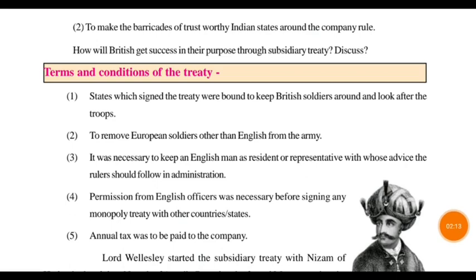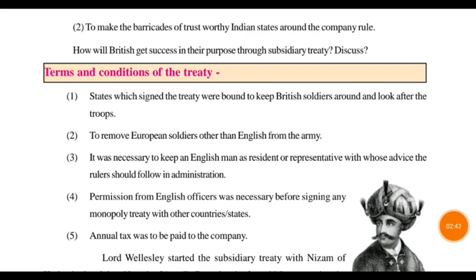The second point was to remove the European soldiers other than English from the army. In the army there were a lot of other European soldiers, and the Britishers said that they only wanted English soldiers, so all other European soldiers should be removed from the army.